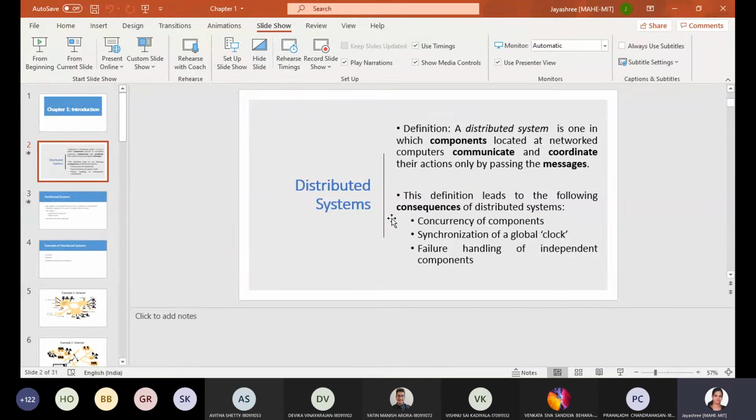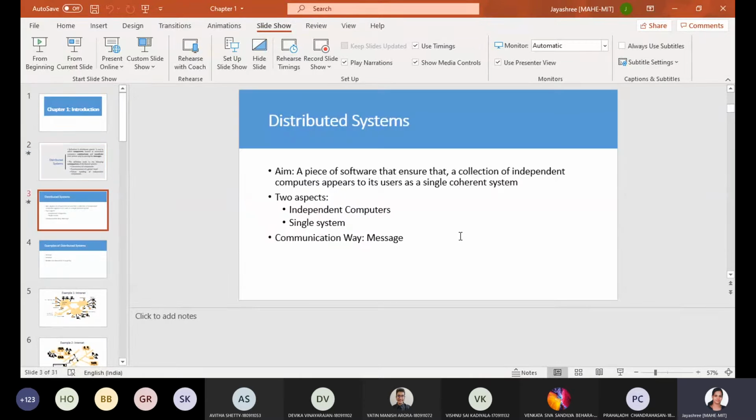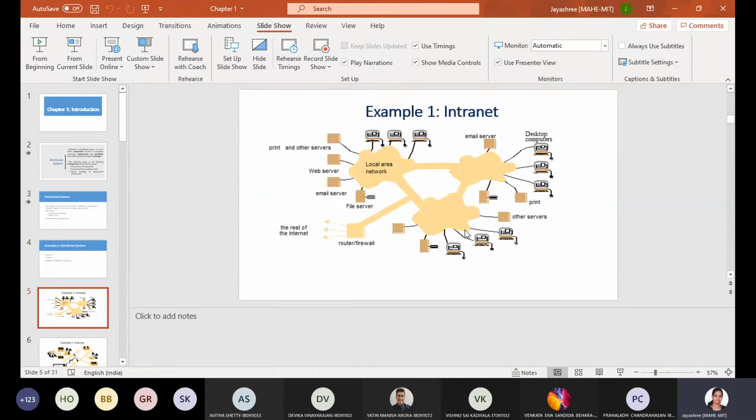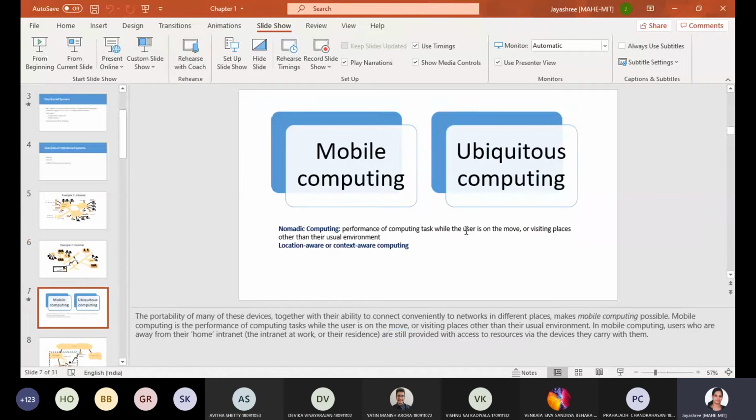From the definition, you know what distributed systems are now. They communicate and coordinate their actions through messages. Okay, so in distributed systems two aspects are there: components are independent, yet they appear as a single system. The communication way is through messages. Some examples are intranet, internet, and mobile and ubiquitous computing. Intranet, you know; internet, you know; mobile computing and ubiquitous computing.